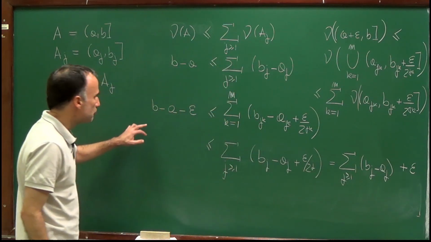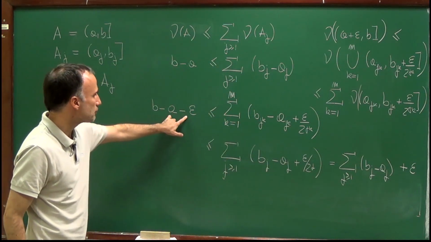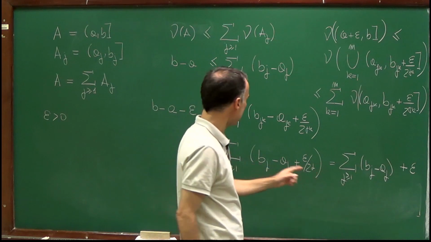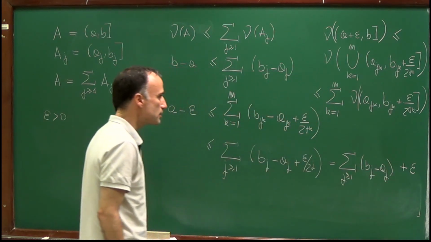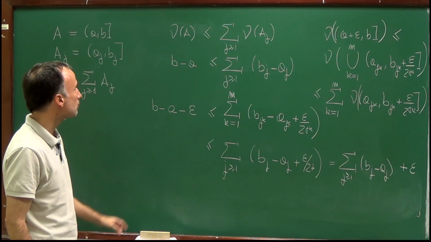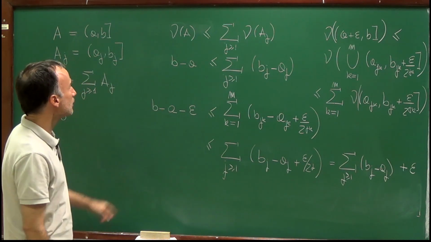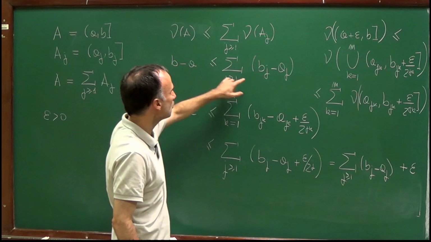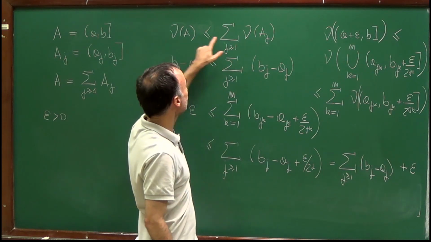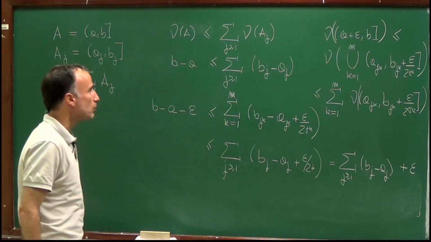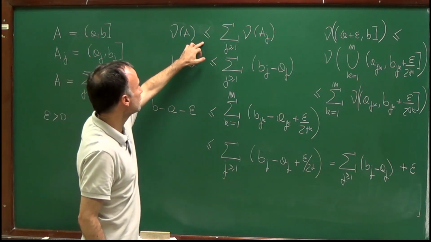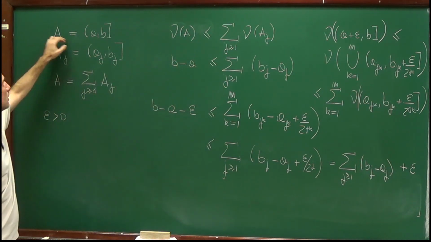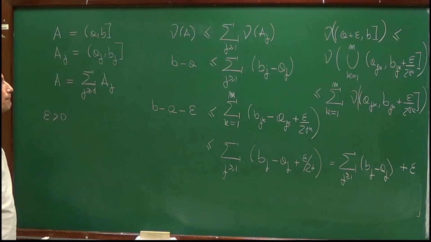So what did we prove? We proved that b minus a minus epsilon is smaller or equal than the sum of b_j minus a_j plus epsilon, and since this holds for any epsilon, we do obtain that b minus a is indeed smaller than the sum of b_j minus a_j, which is what we wanted to prove. And this concludes the proof of this inequality in the case in which A is a finite interval.